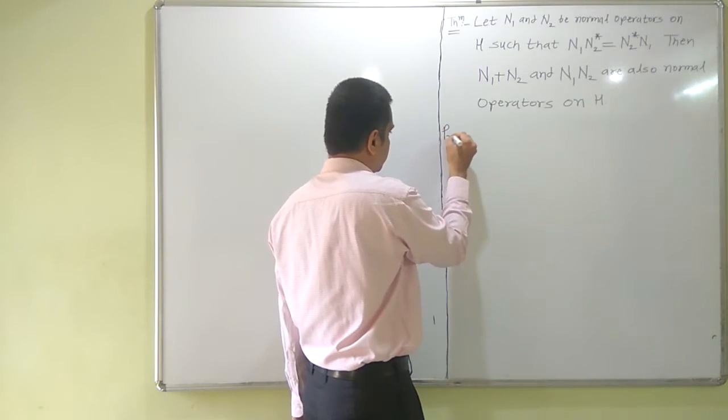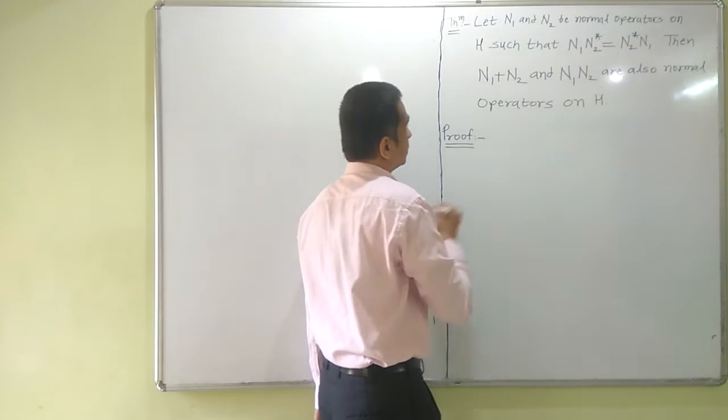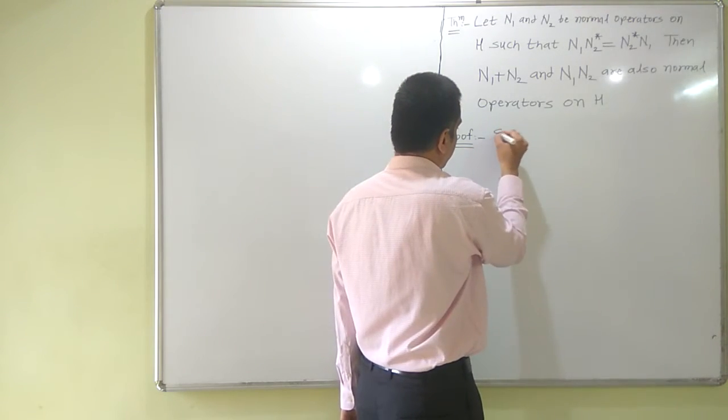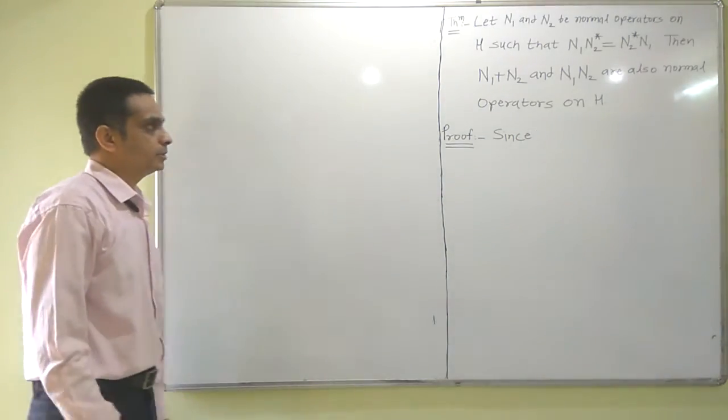So proof: since H is a Hilbert space, throughout this chapter H denotes a Hilbert space.